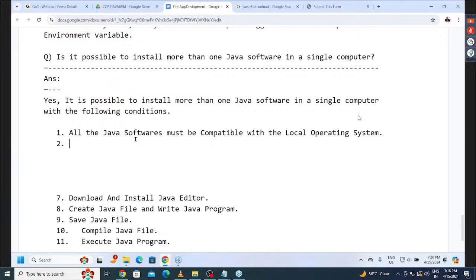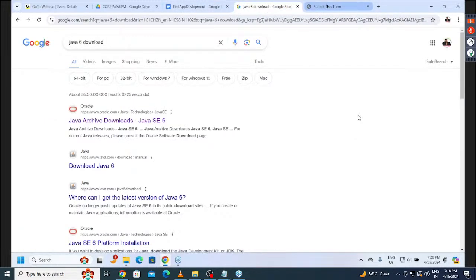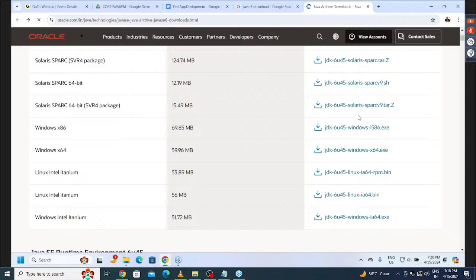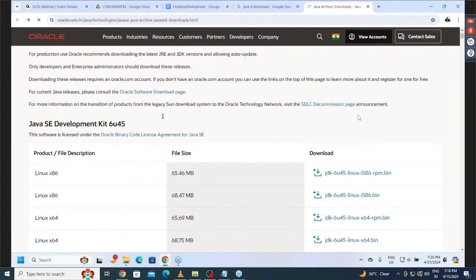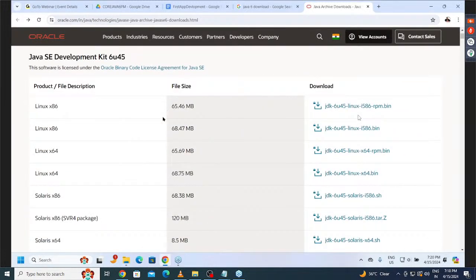All the Java softwares must be compatible with the local operating system. Now tell me, all of you, now tell me. I try to install Java software. Here, now I try to download the Java software. First of all, tell me, what is my present operating system? What is my present operating system?